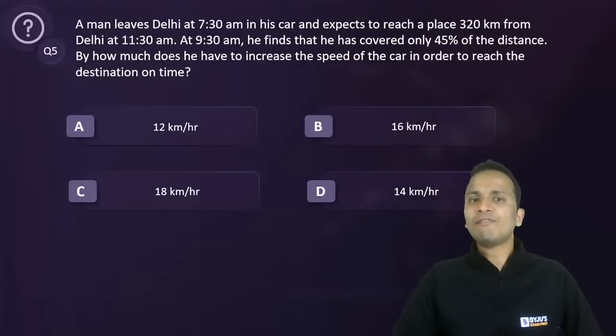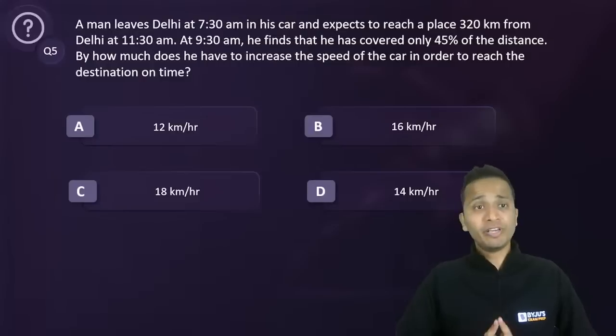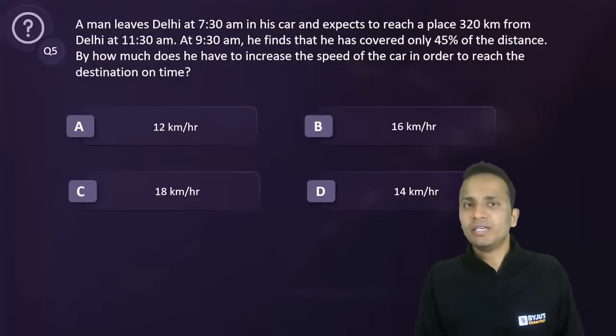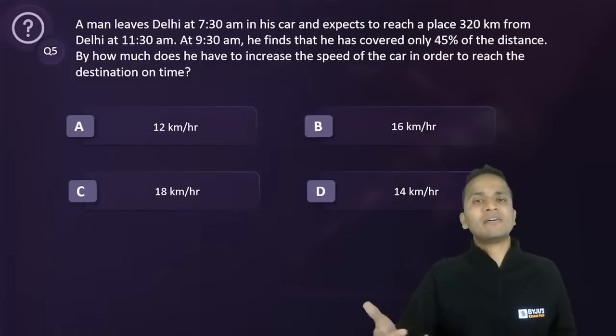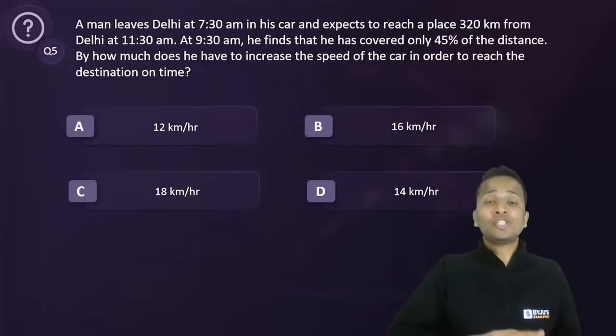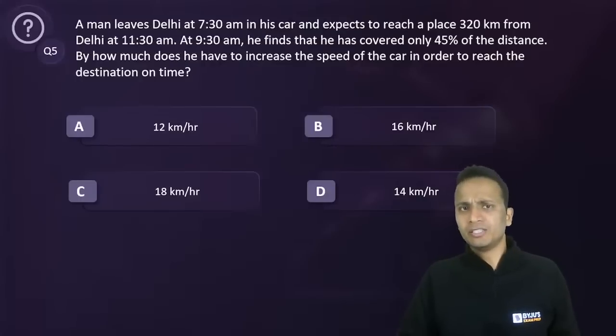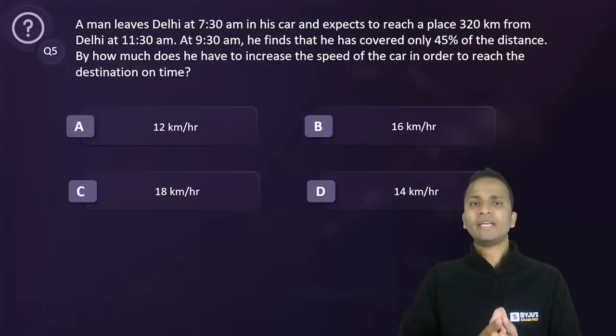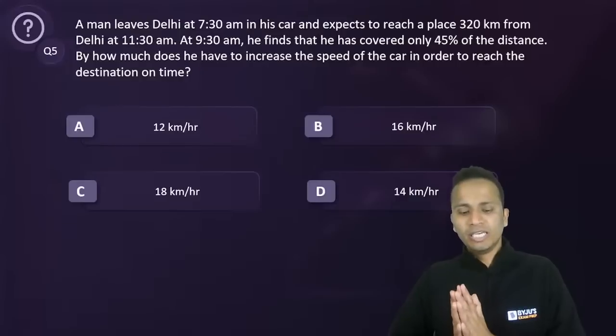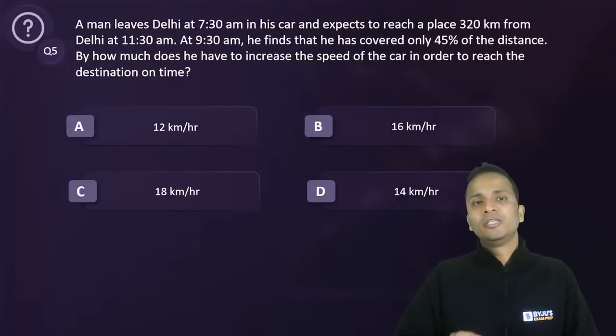By how much does he have to increase the speed of the car in order to reach the destination on time? So if he has to reach at 11:30, obviously he'll have to increase the speed, because in the first 2 hours he has covered only 45%. In the next 2 hours he has to cover the remaining distance. So you have to find out by what value he will increase his speed to reach on time.